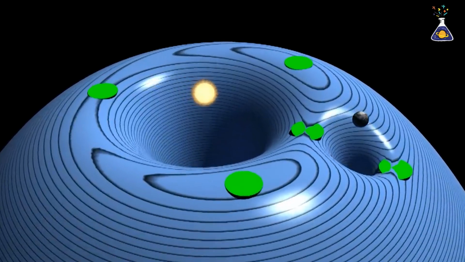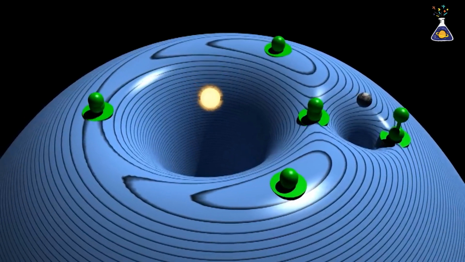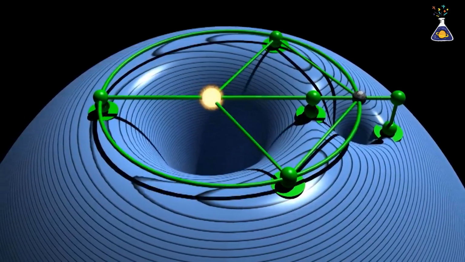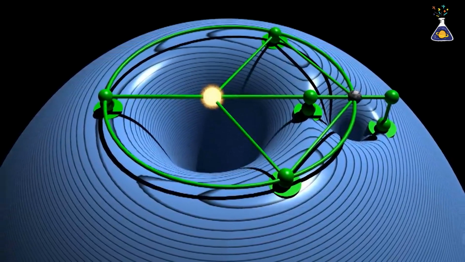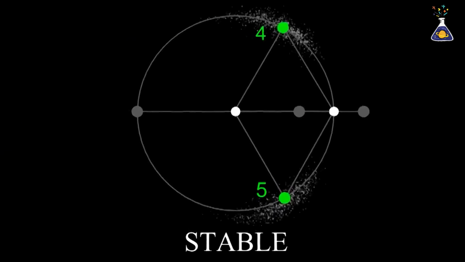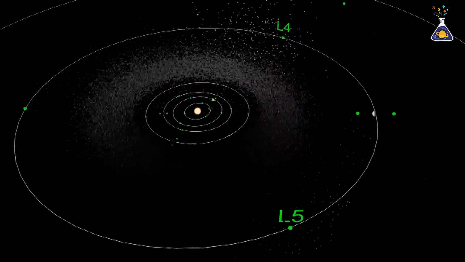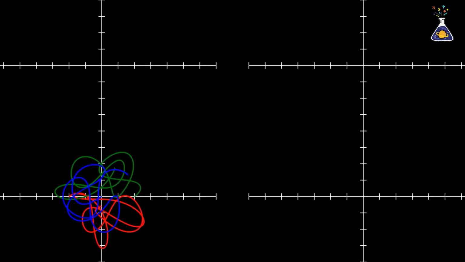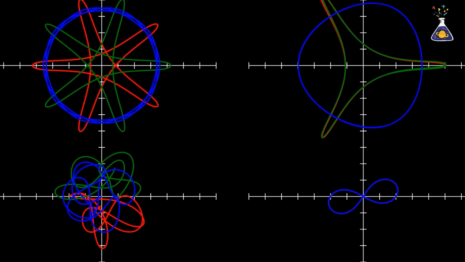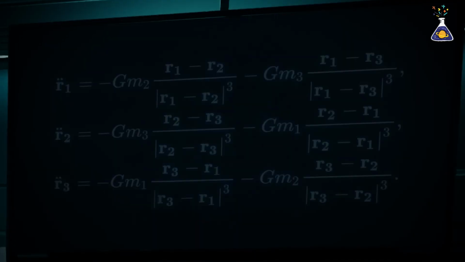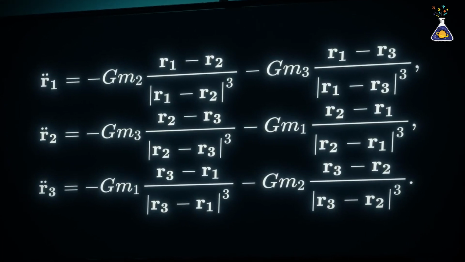A Lagrange point is a position in space where the gravitational pull of 2 large celestial bodies and centrifugal force balance each other. If a small object is placed at one of these points, it can remain stable, as if it were fixed in place. Of course, such specific solutions are rare. However, advancements in computing have made it possible to approximate solutions even for complex equations beyond these special cases.